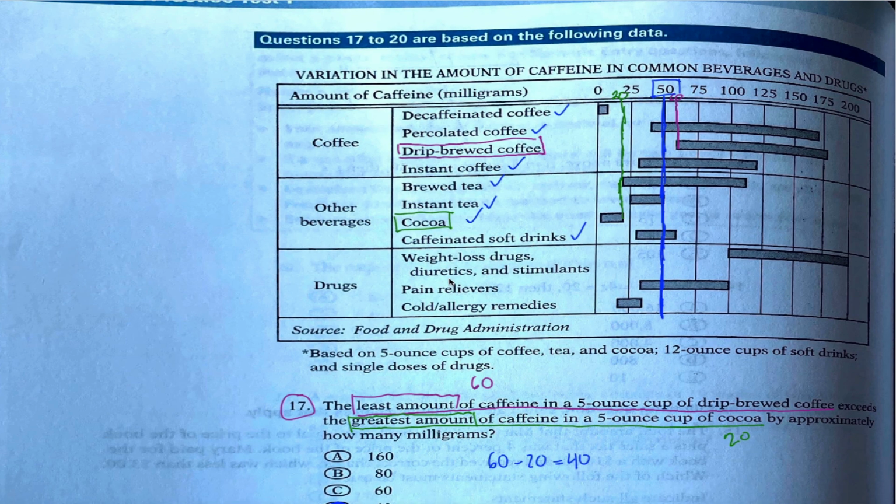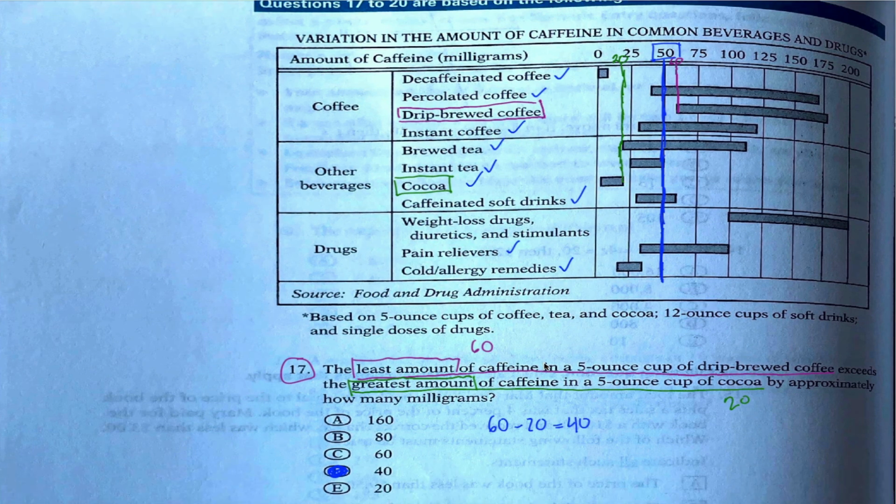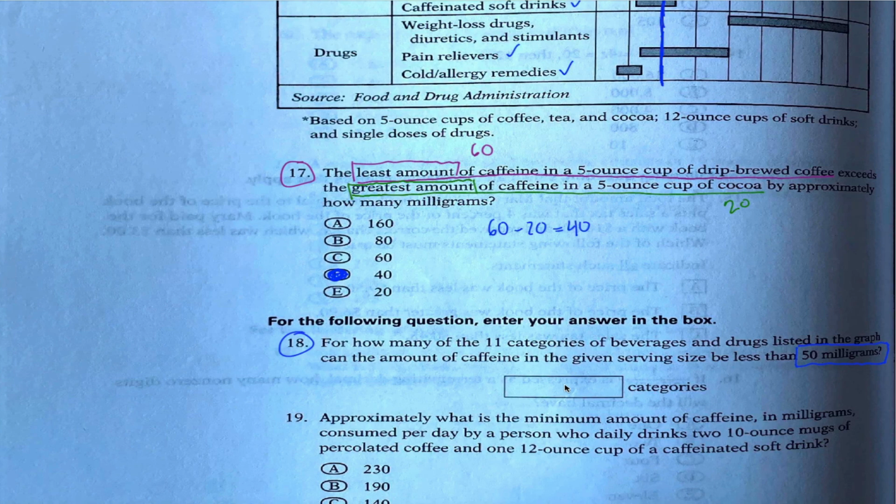Weight loss drugs, diuretics, and stimulants, all right. Can't say I know a whole lot about those, but per this graph, they got a lot of caffeine in them. The least they can possibly have is 100, so they can't possibly have less than 50. I'm not going to count this category. I am going to count pain relievers because it could be less than 50, and I am going to count cold and allergy remedies because those are always less than 50. Count up my check marks, 1, 2, 3, 4, 5, 6, 7, 8, 9. Looks like that's the answer, 9 categories.